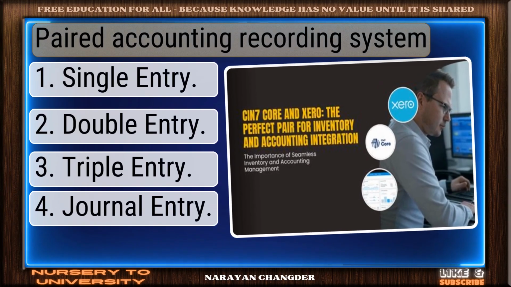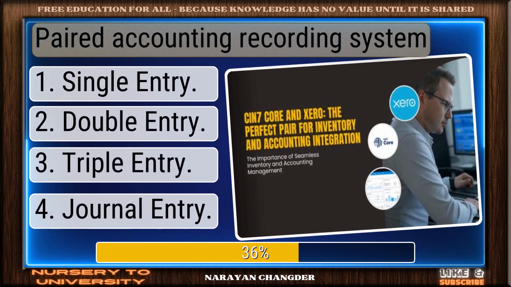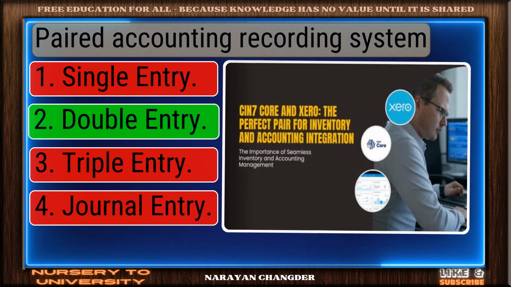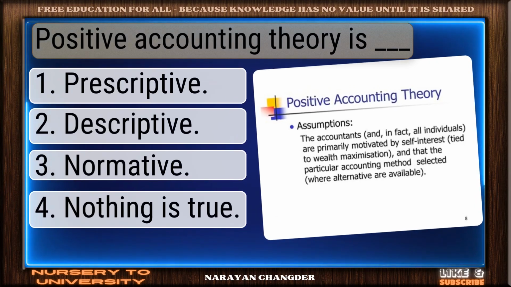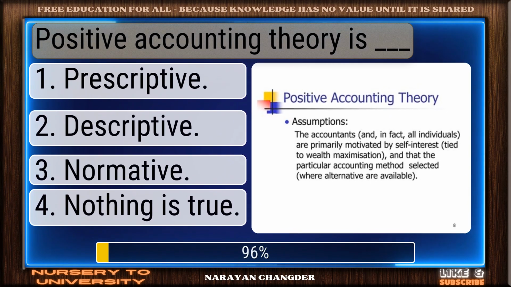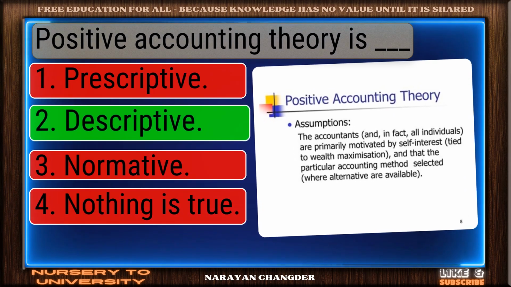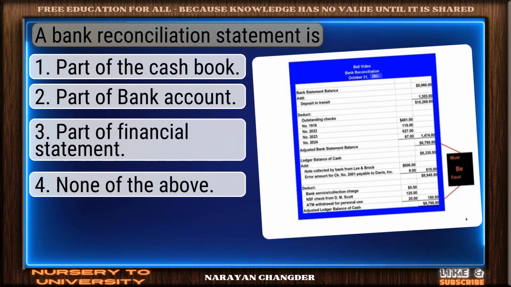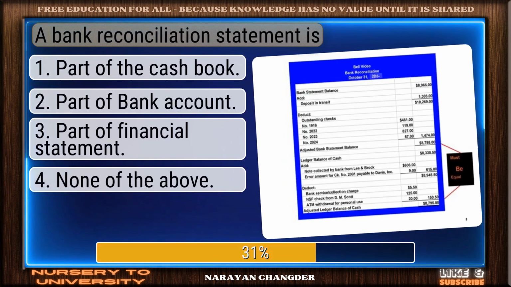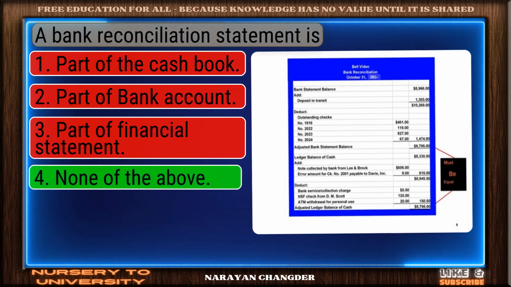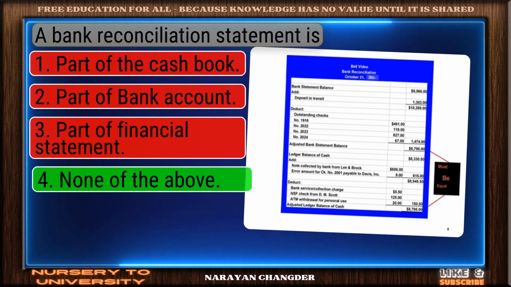Paired accounting recording system. You chose double entry, and it is correct. Positive accounting theory is dash. Excellent choice. Descriptive is the right answer. A bank reconciliation statement is. Solid response. None of the above is a valid choice.